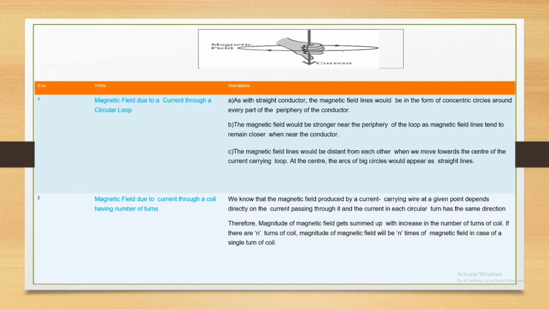Magnetic field due to current through a coil having a number of turns. You know that a magnetic field is produced by current, because it depends upon the current. If you increase the current, the magnetic field lines also increase, and the strength also increases. If you take one turn, that's okay. If you take n number of turns, the magnetic field strength also increases n times. They have the same direction.